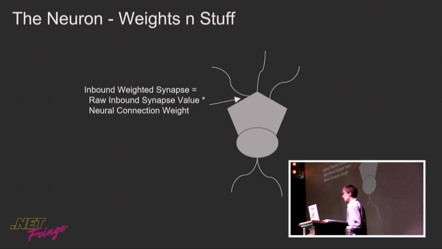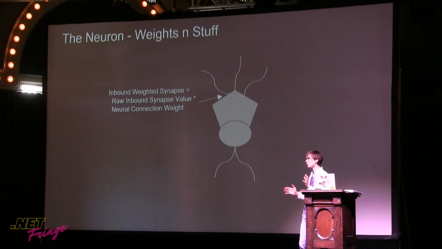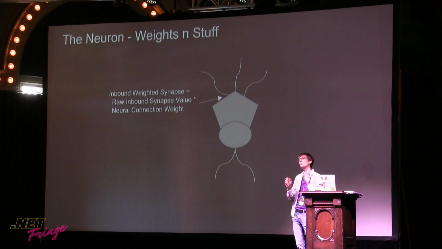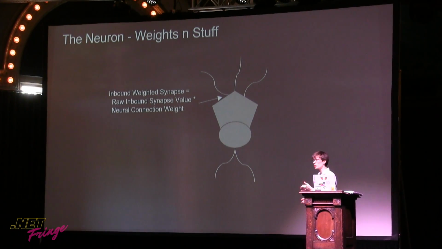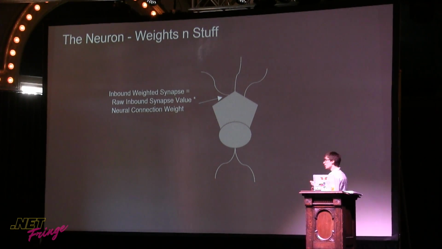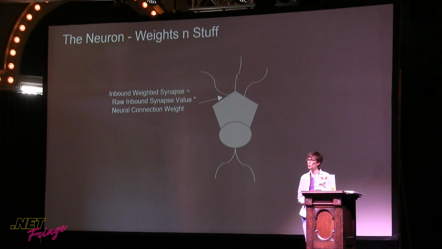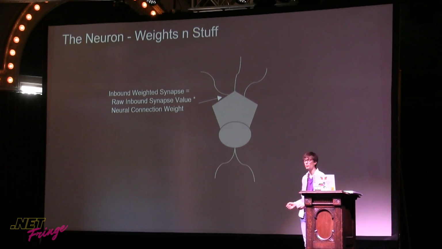There's a little bit more to this. When we receive a synapse, it's a raw synapse value. However, in the biological neuron, a dendrite can go either pretty far into the cell body or not so much. And we need to express this fluctuation of electrical energy as a weight. So we express this as a neural connection weight. And simply put, the weighted synapse is equal to the raw synapse value multiplied by the neural connection weight.